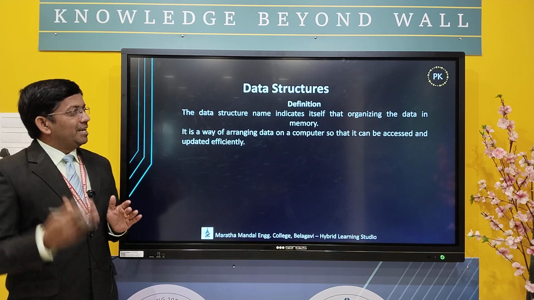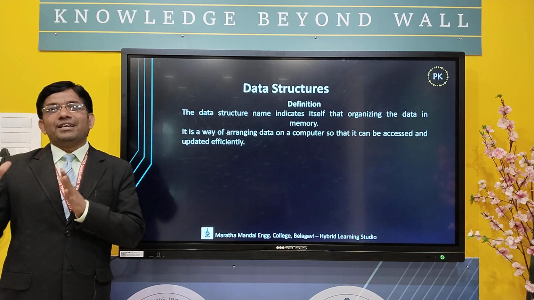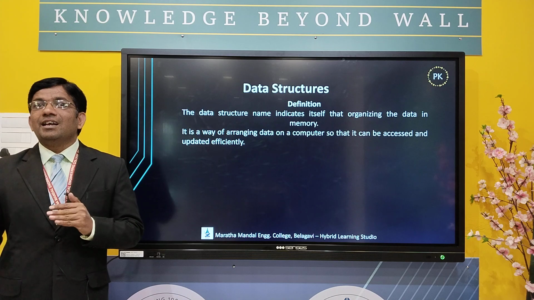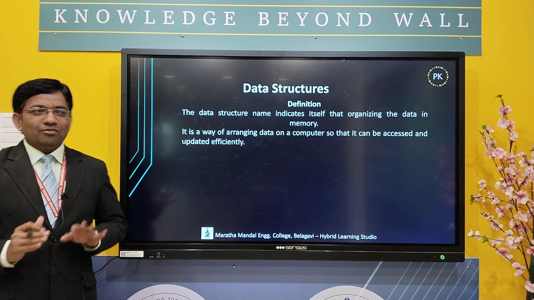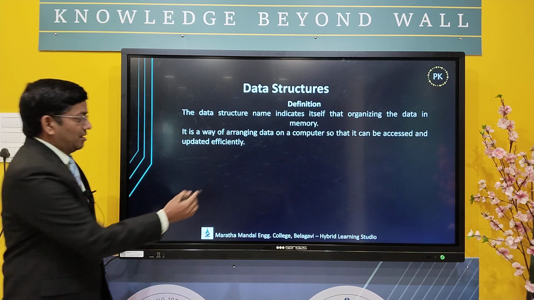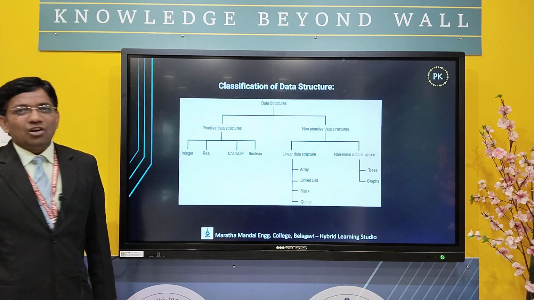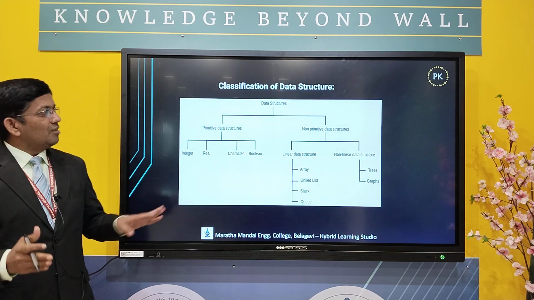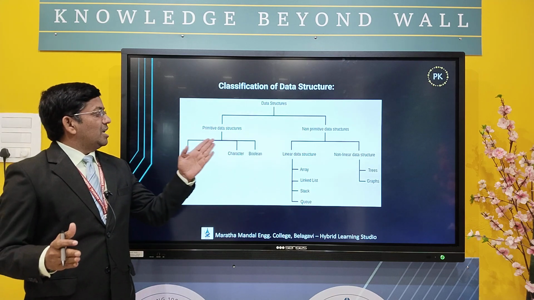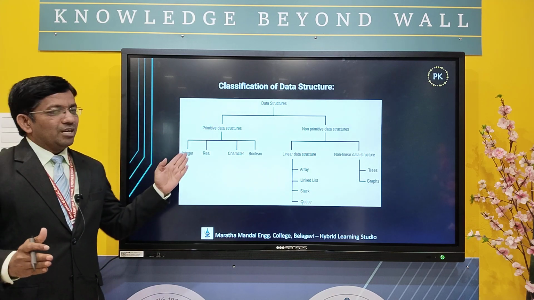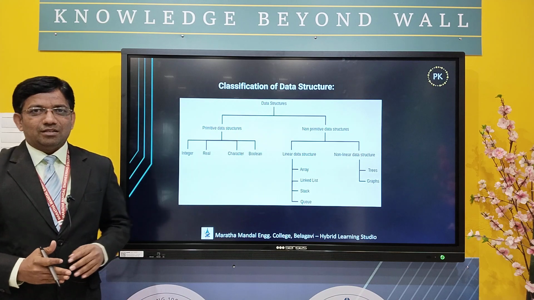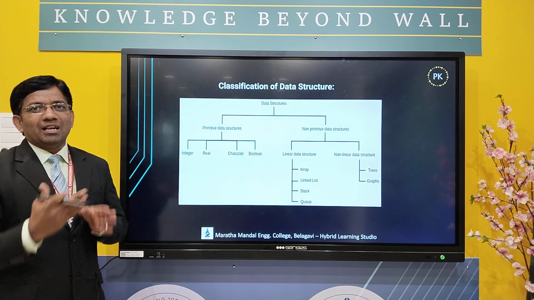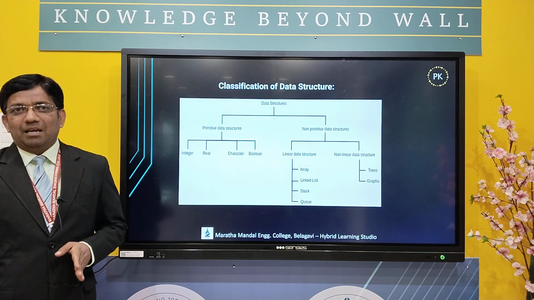The name data structure indicates itself that it is organizing the data in a particular manner, so that it can be used efficiently at a later time. Because of that, we organize data in a particular manner. To organize data, we have different categories or classifications of data structures. Here we are going to study that data structures can be classified into two types: primitive data structures and non-primitive data structures.